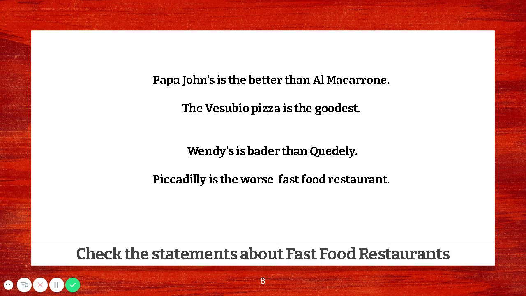Okay, now that you're back, we can see here that there are some mistakes, right? For example, Papa John's is the better than Al Macarrone. If you're comparing, you should be saying is better than, not the, right? We don't use the. The Vesuvio pizza is the goodest. We don't say goodest, we say the best. Wendy is better than Kedeli. No, we say Wendy's is worse. Like here, we used worst. Worst should be here. Piccadilly is the worst fast food restaurant. Remember, we have to use S and T.